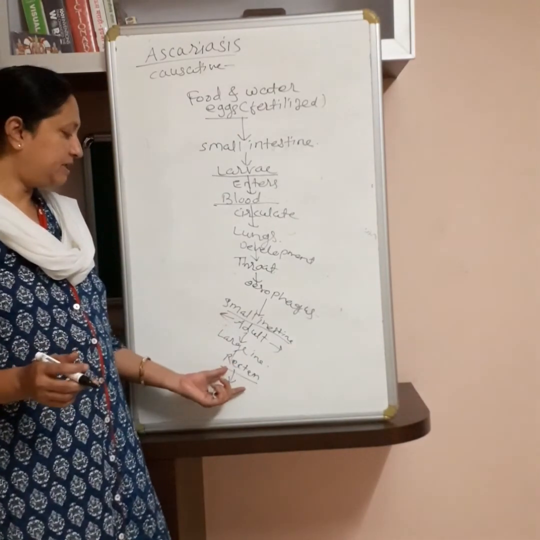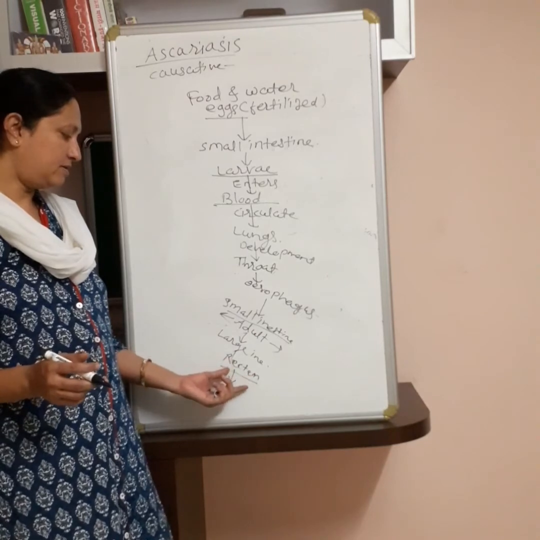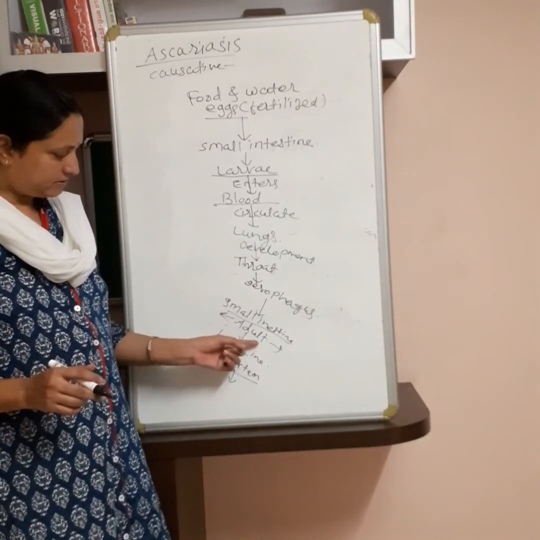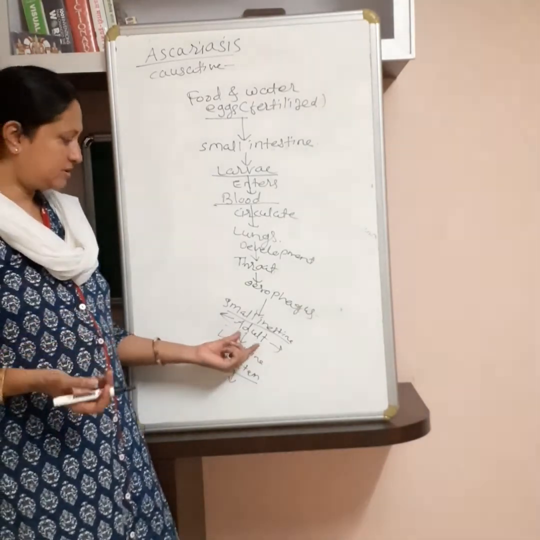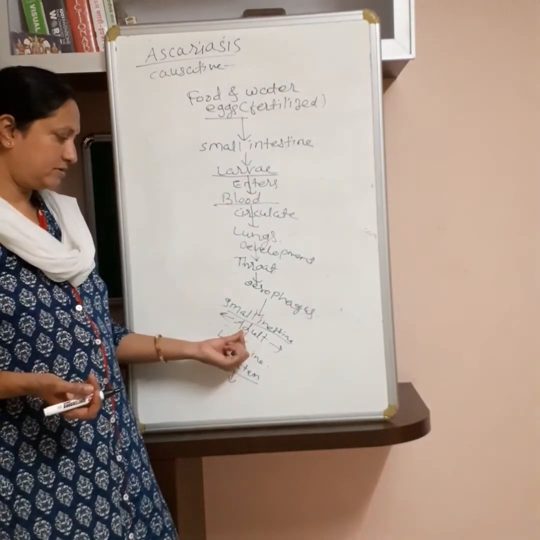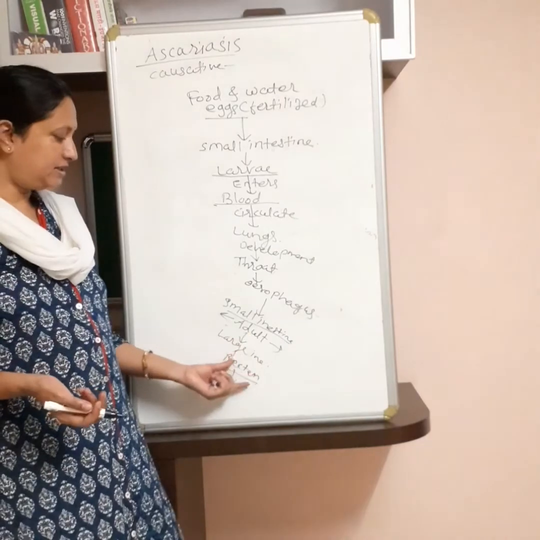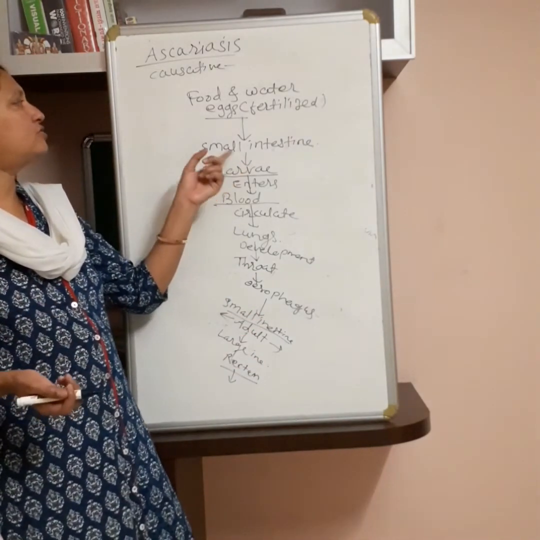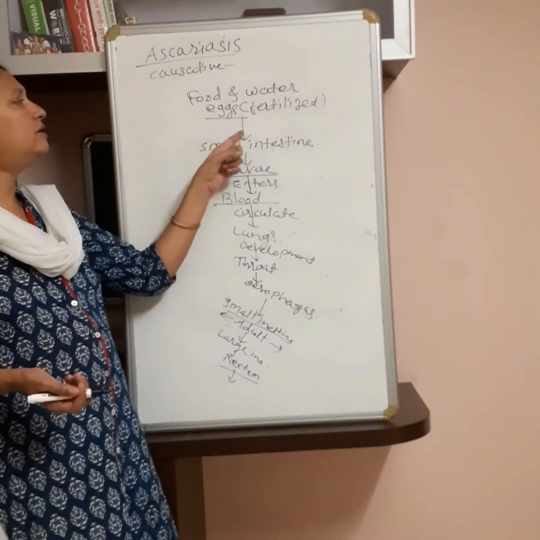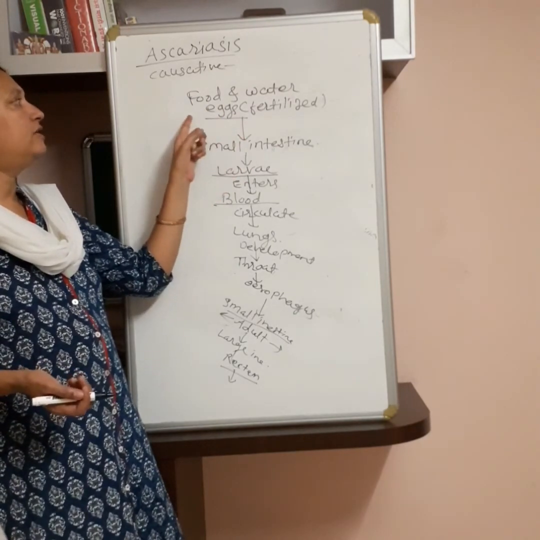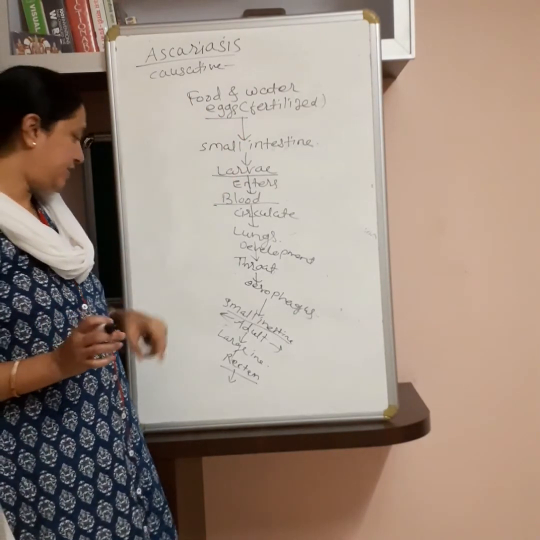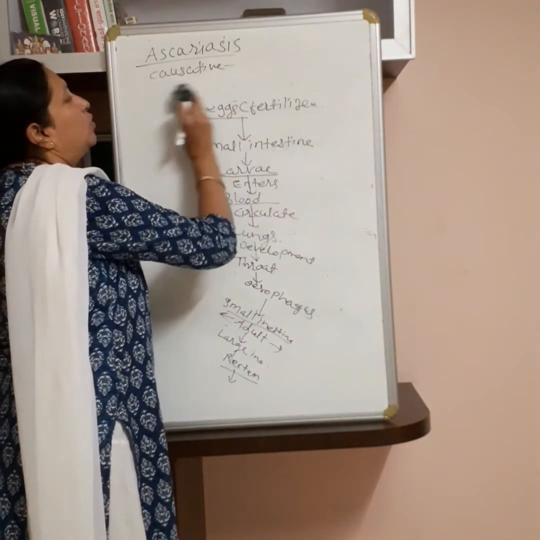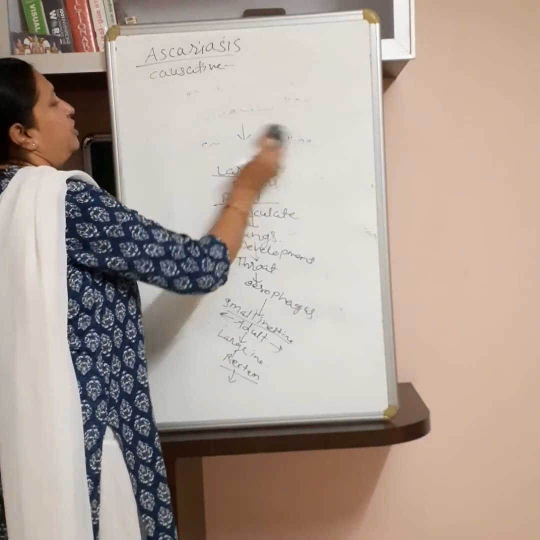And now if this fecal matter, in which the adults lay eggs, mixes with the drinking water source, then the eggs enter another healthy person due to unhygienic conditions or unhygienic habits, if properly cooked or washed food is not used.